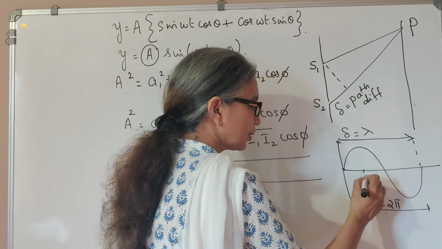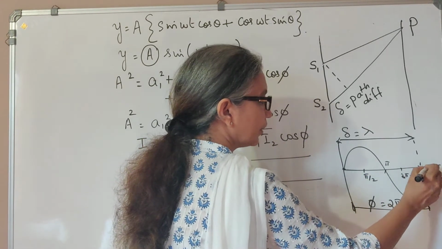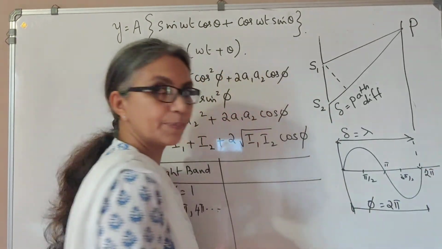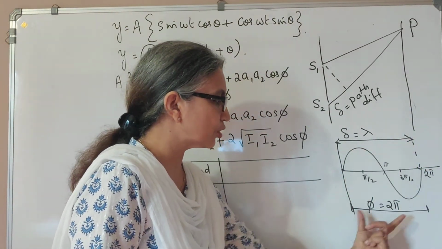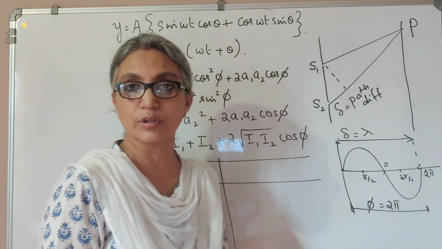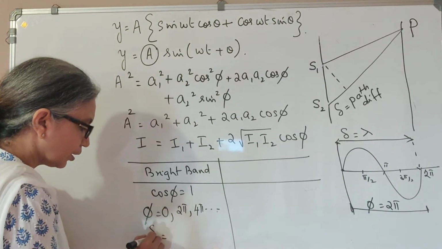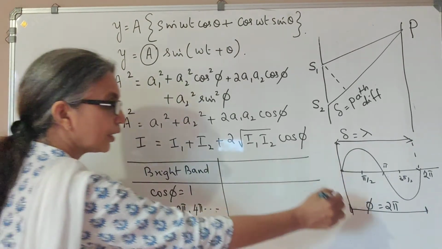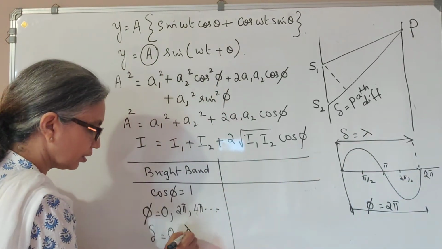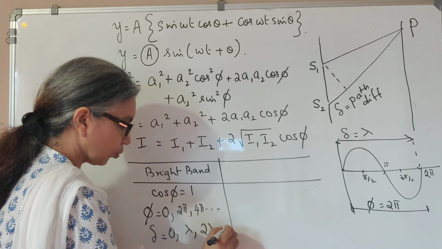Because this is 0, this is pi by 2, this is pi, this is 3 pi by 2 and this is 2 pi. So always keep in mind that a path difference of lambda corresponds to an angle difference or phase difference of 2 pi. So if phi is 0, then the path difference is also 0. If it is 2 pi, then we know it is lambda. If it's 4 pi, then we know it is 2 lambda and so on.